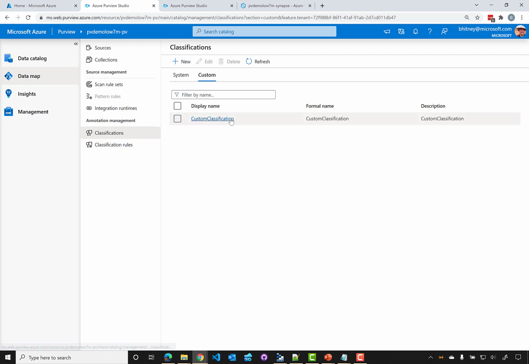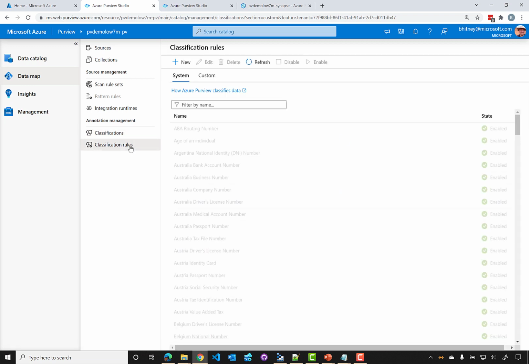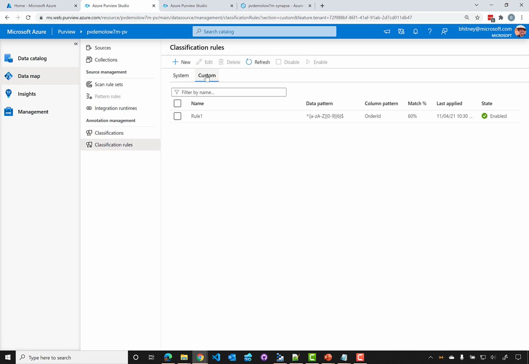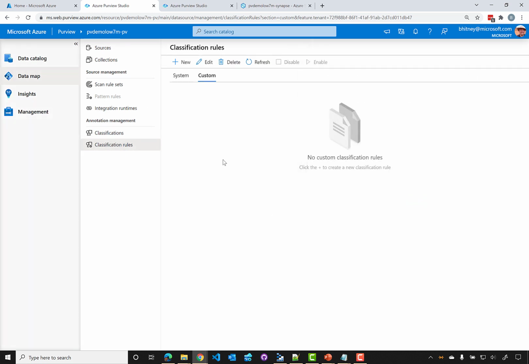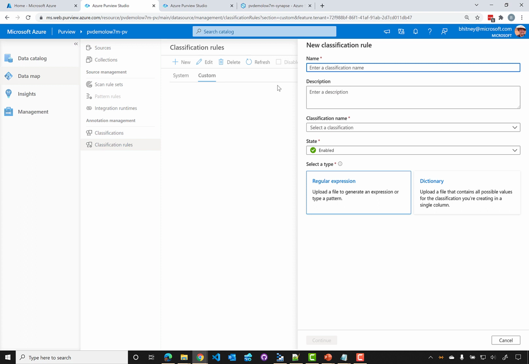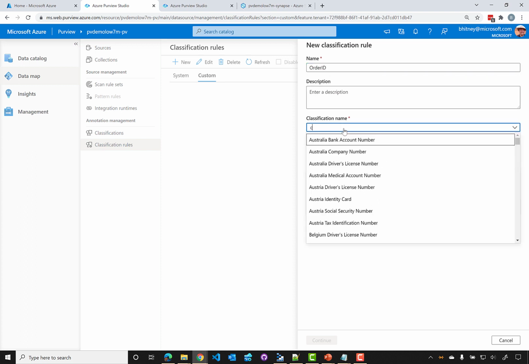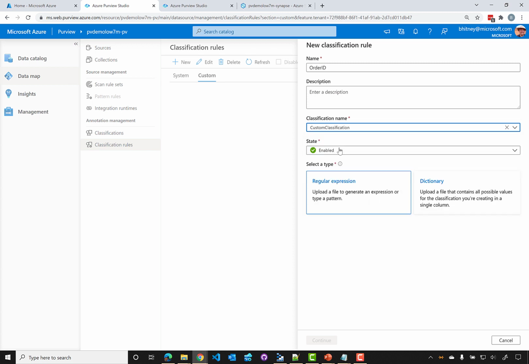Once we have a custom classification, then we can create custom classification rules however we'd like. So in this case, let's look at creating, I have one in here already called order ID. In fact, what we'll do is I'll delete this and we'll recreate it to show you that process. So what I'll do is I'll say new and we'll give it the same name, order ID. And we'll say it belongs to our custom classification that already exists.